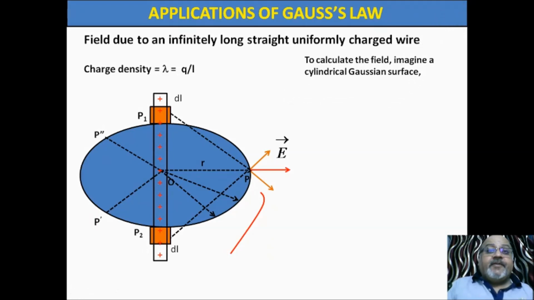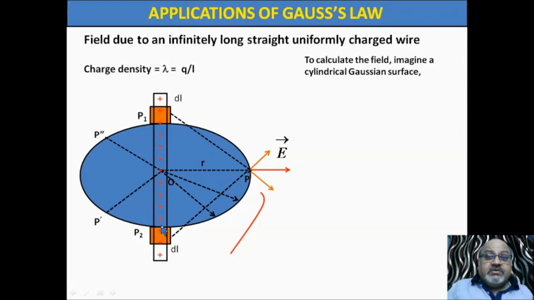So this is the situation around a charged wire. Distribution of charge is linear, and this is the discussion of electric field at point P, which is at R. And we have found that this electric field is outward. It means this charged wire produces electric field at point P outward.